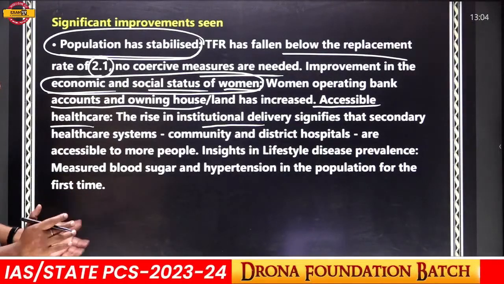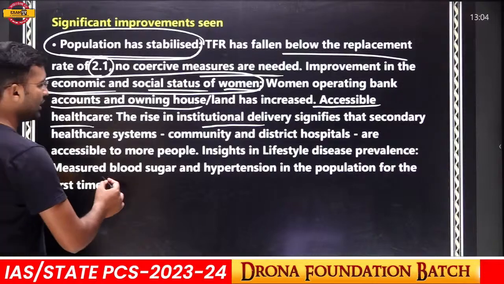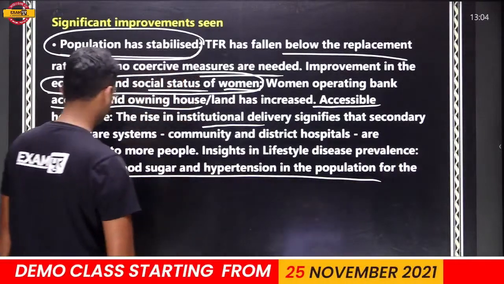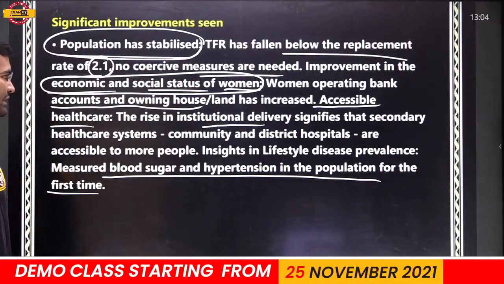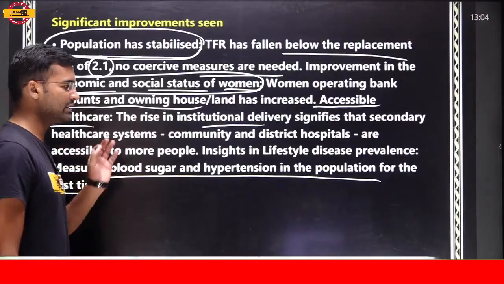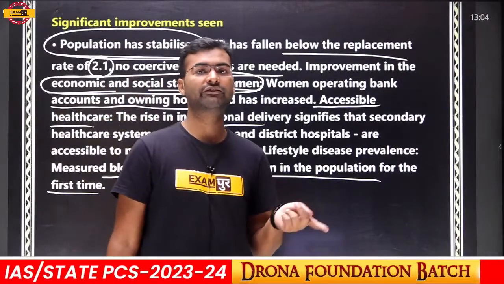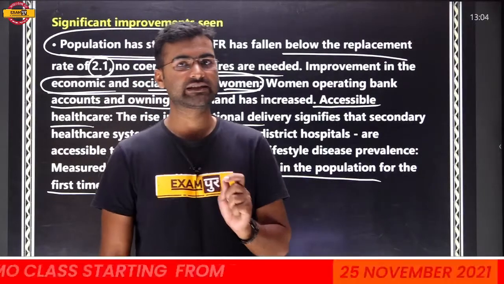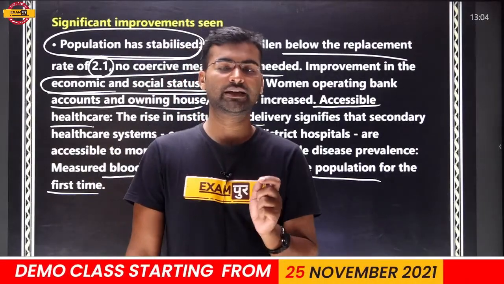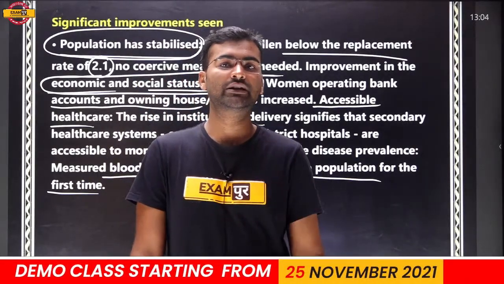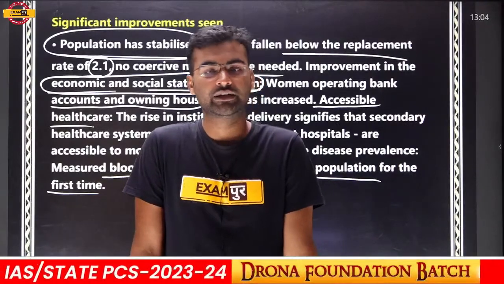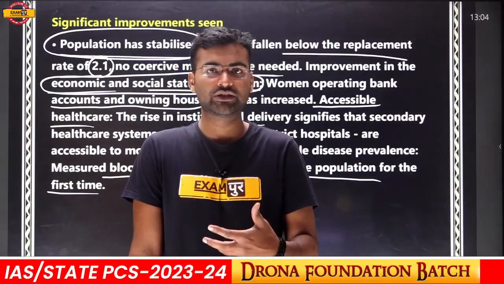Insight into lifestyle disease prevalence: blood sugar and hypertension in the population were measured for the first time. In this 5th health survey, it is the first time that hypertension was measured.